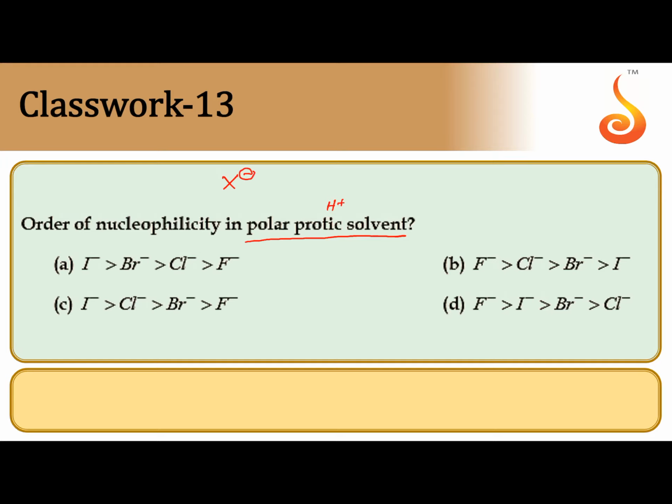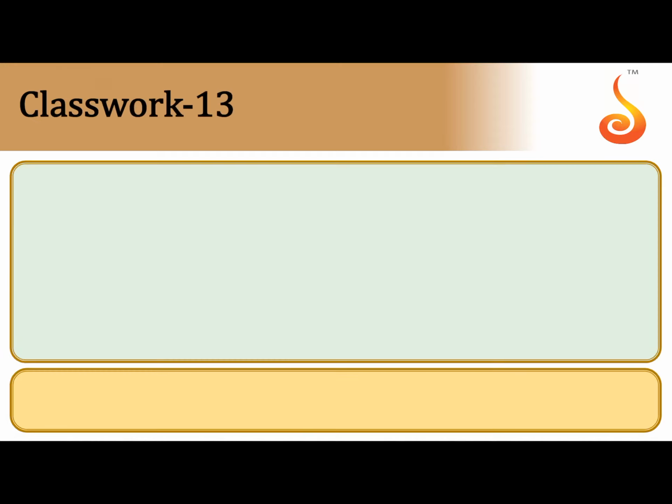So nucleophilicity depends on the speed of reaction, how quickly the nucleophile attacks at the electrophilic carbon. In presence of polar protic solvent, the smaller ion cannot move quickly since it is hydrated more. That's why only the larger ion can move quickly. So I minus can move quickly. Nucleophilicity is highest for I minus, next Br minus, next Cl minus, next F minus. So the correct answer is A.